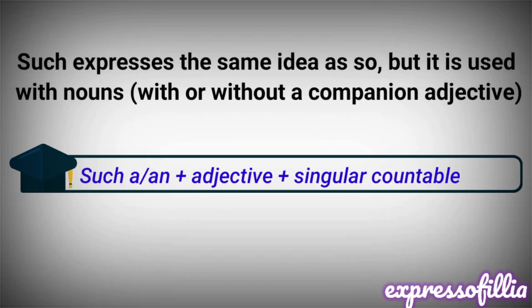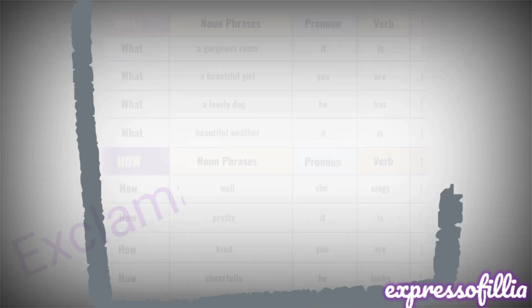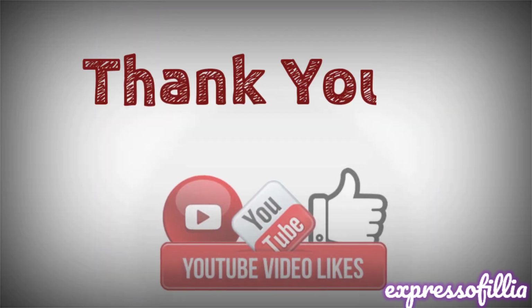Such expresses the same idea as so, but it is used with noun, with or without a companion adjective. We have some examples of what with noun phrase, pronouns and verbs, and how with noun phrase, pronouns and verb. What a gorgeous room it is. How well she sings.